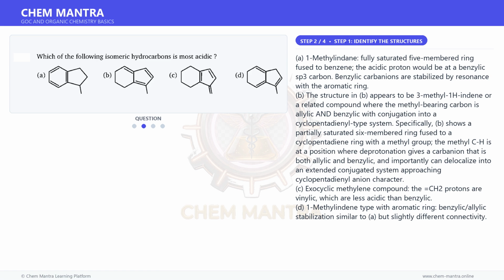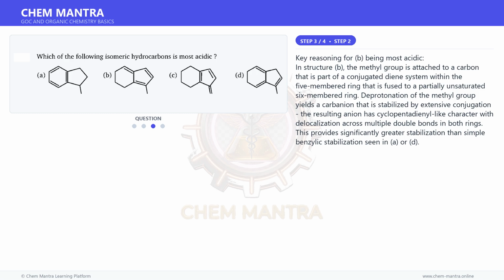C. Exocyclic methylene compound. The =CH2 protons are vinylic, which are less acidic than benzylic. D. 1-methylindene type with an aromatic ring, with benzylic and allylic stabilization similar to A, but slightly different connectivity. Moving on to the next step.